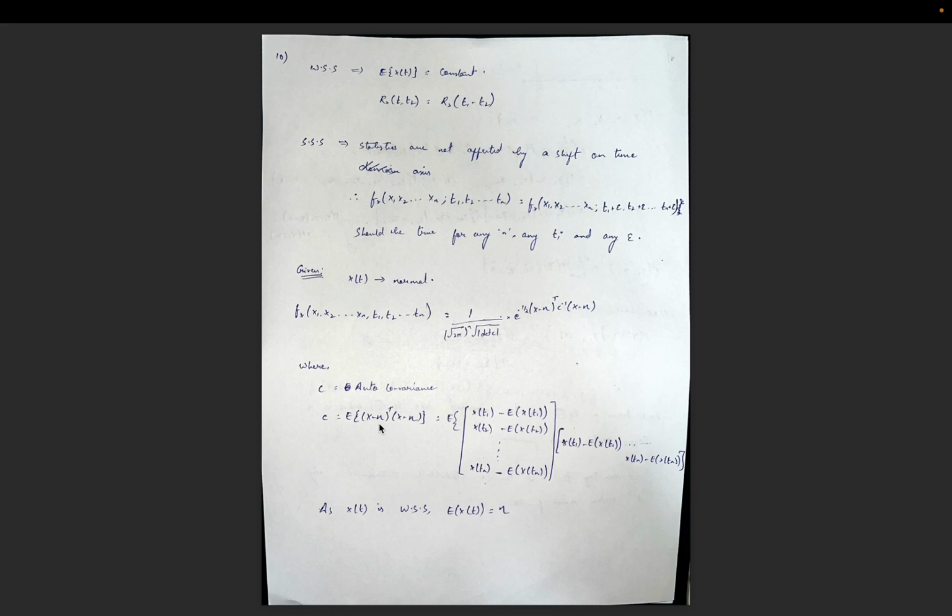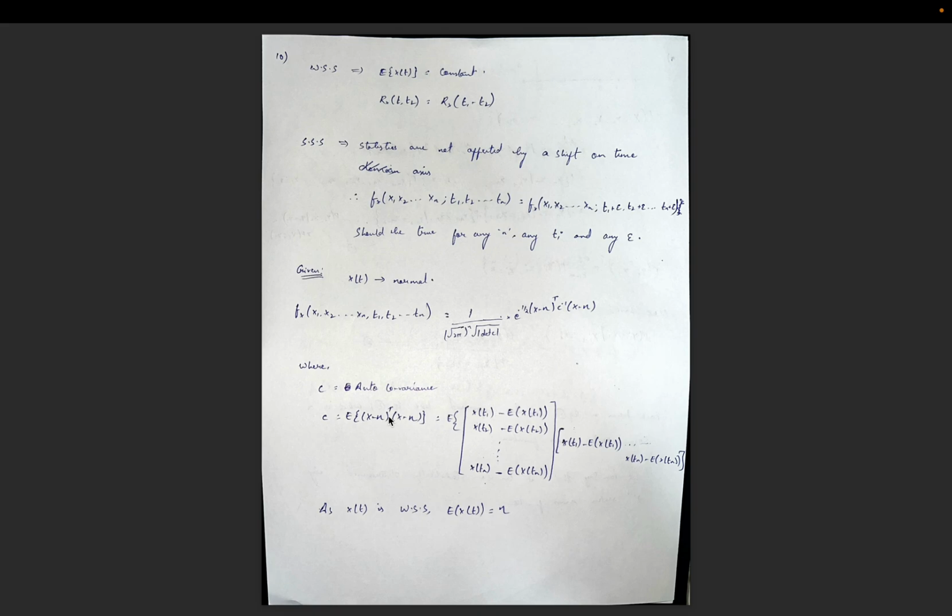Let's expand this term. We can write x minus eta transpose as x of t1 minus the mean, which is the expectation of x of t1.